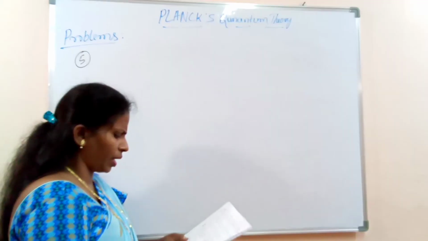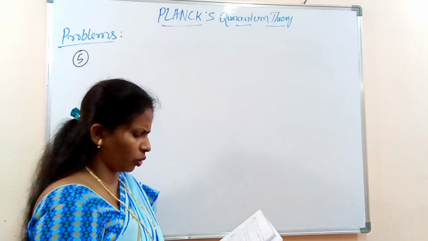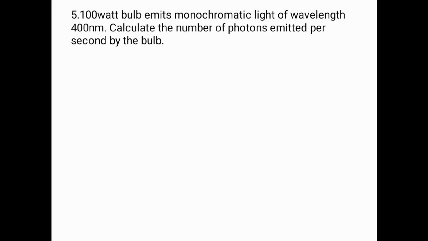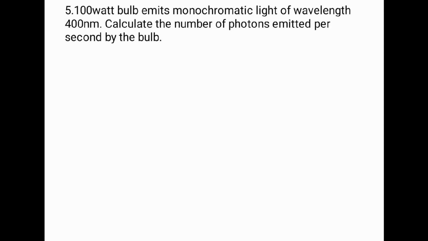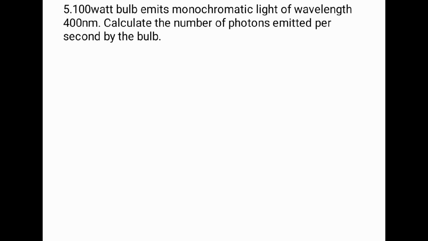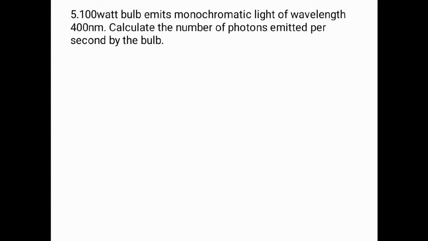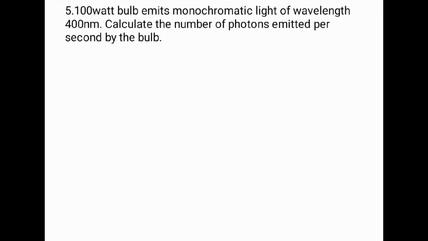Next, a 100 watt bulb emits monochromatic light of wavelength 400 nanometer. Calculate the number of photons emitted per second by the bulb. They have given the power of the bulb and lambda. Lambda is equal to 400 nanometer.